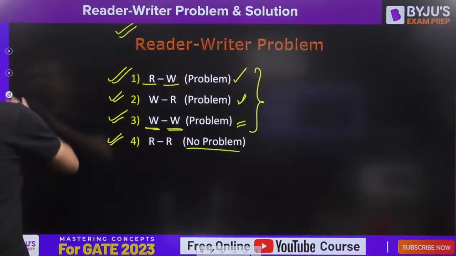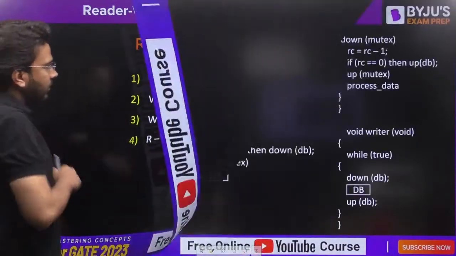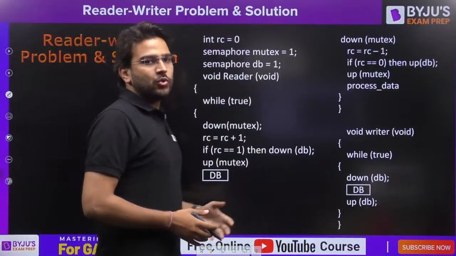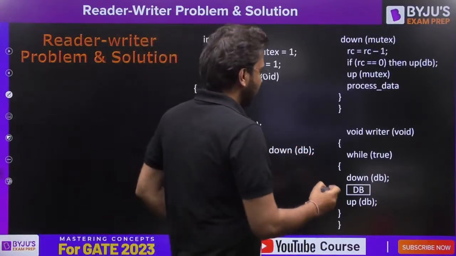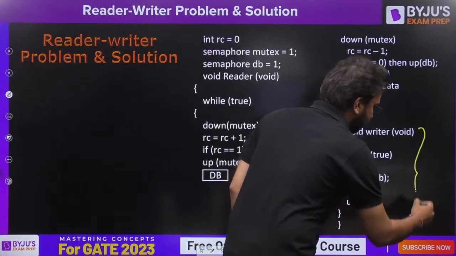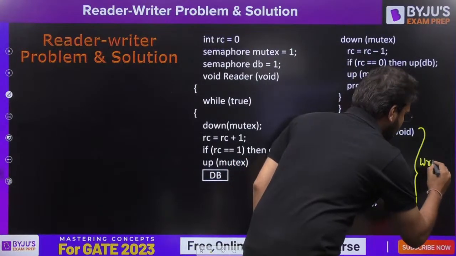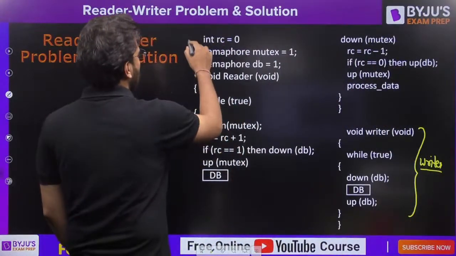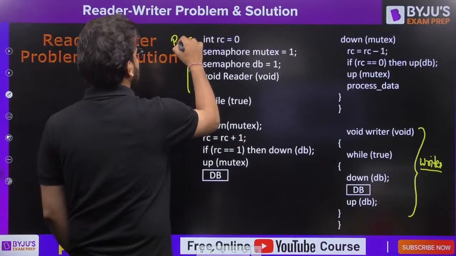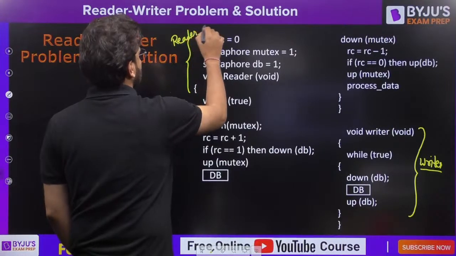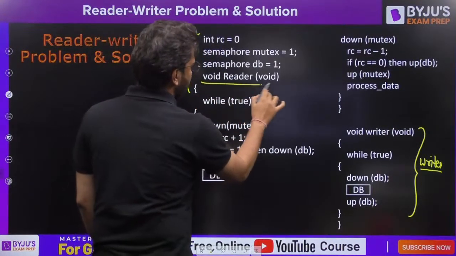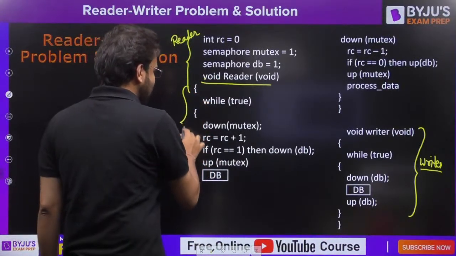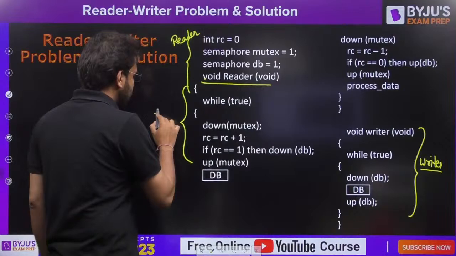So guys, let's see the code for the reader writer problem. So this is the code. Now, before explaining this code and how it works, let me tell you one thing. This is the code you have for the writer, right? This is the code you have for a reader. That means this void reader will execute this one. You can say this is a kind of entry section.